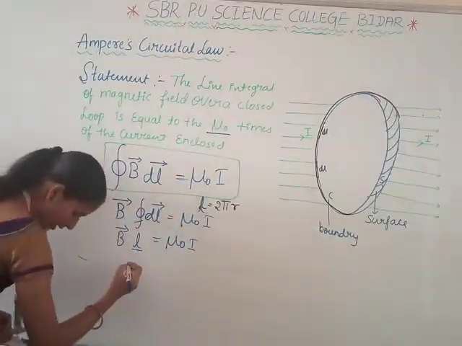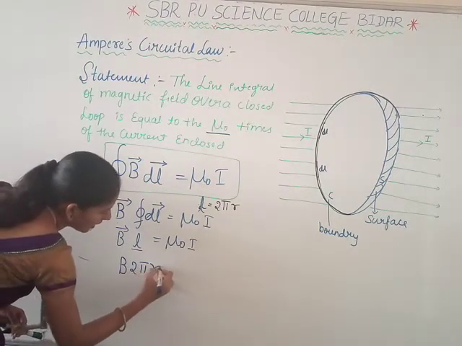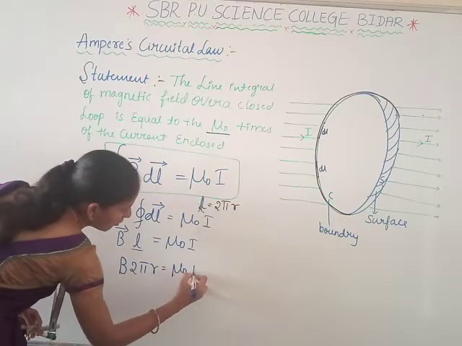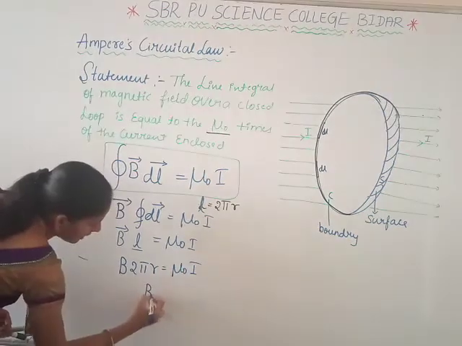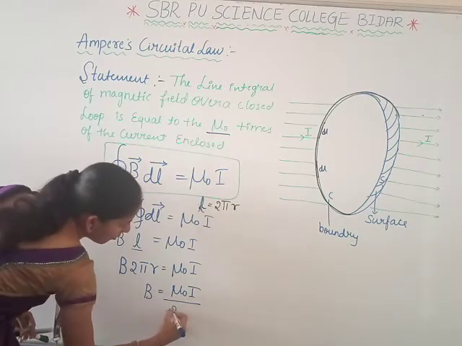So B into 2 pi r is equal to mu naught into I, that is B is equal to mu naught into I divided by 2 pi r.